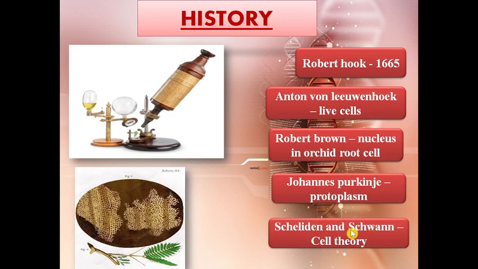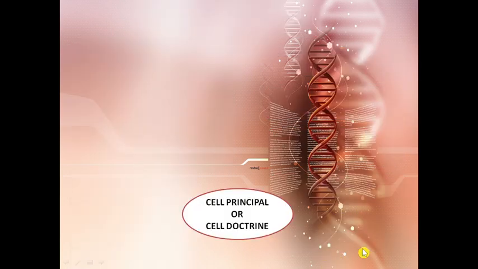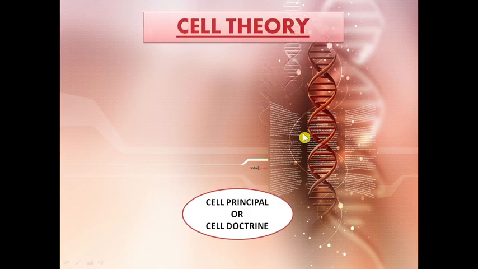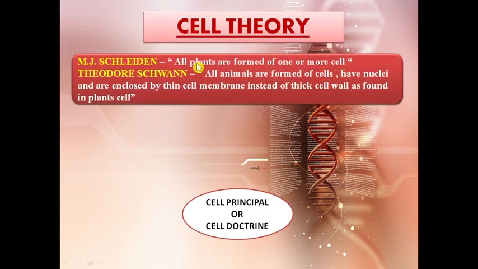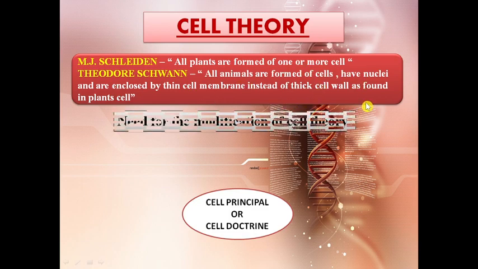Now what is cell theory? Let's look into that. Above all this, cell theory is the most fundamental generalization of biology which was put forward by Schleiden and Schwann in 1839. What M.J. Schleiden said was that all plants are formed of one or more cells, and Theodor Schwann was a zoologist and he stated that all animals are formed of cells. They have nuclei and are enclosed by a thin cell membrane instead of the thick cell wall as found in plant cells.